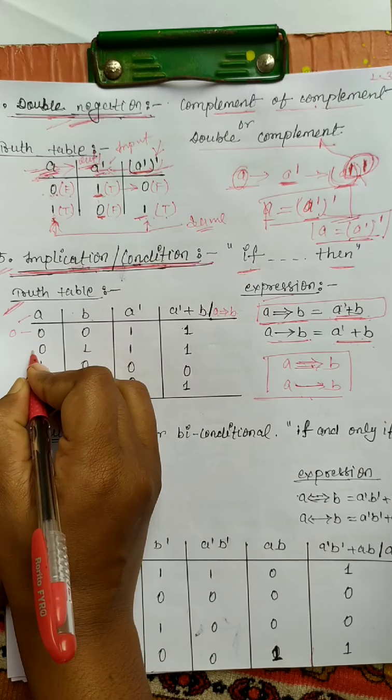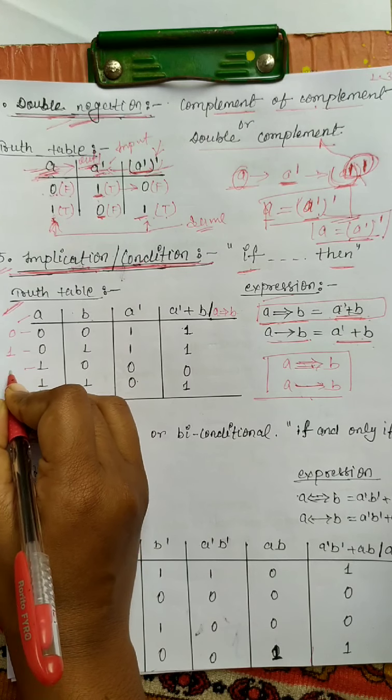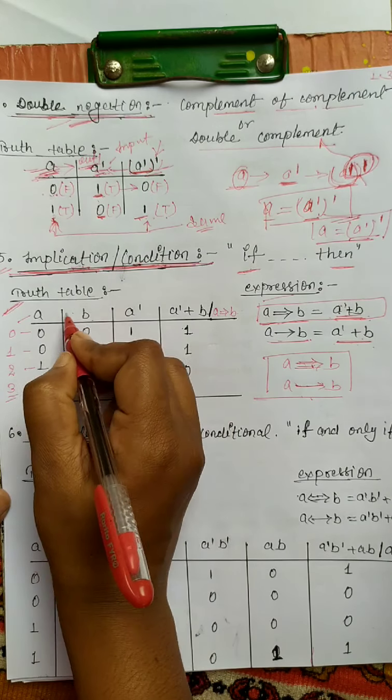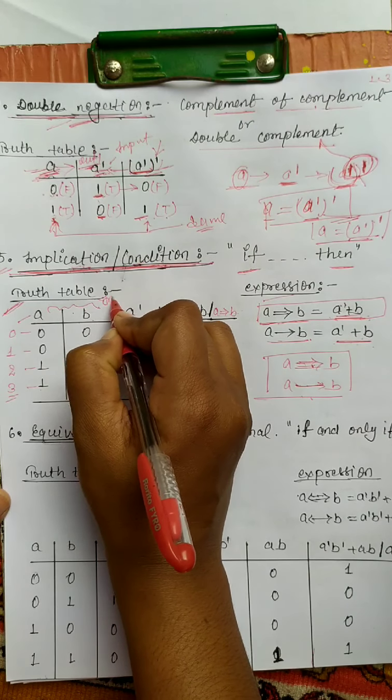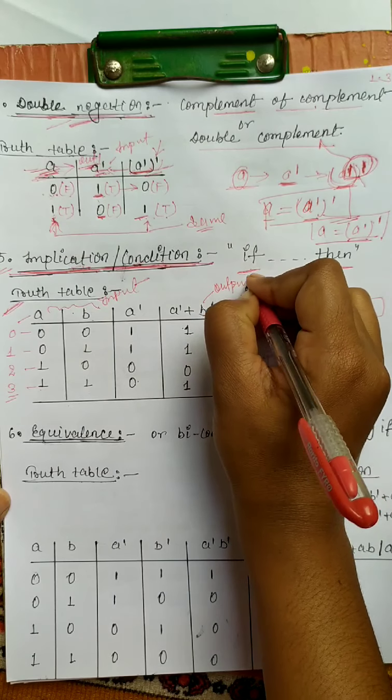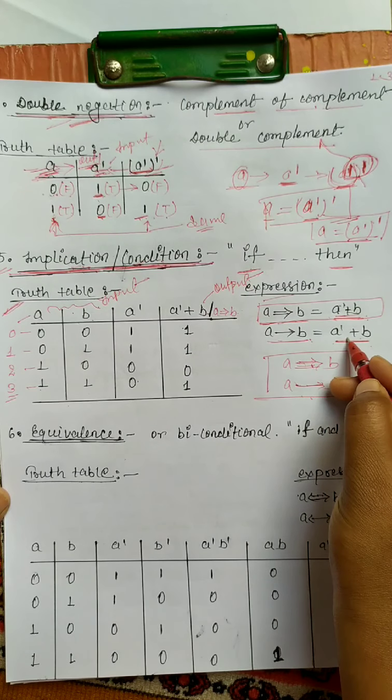This is the binary number of 0, this is the binary number of 1, this is the binary number of 2, and this is the binary number of 3. Both are the inputs, and this is the output. What is the expression? The expression is A dash plus B.